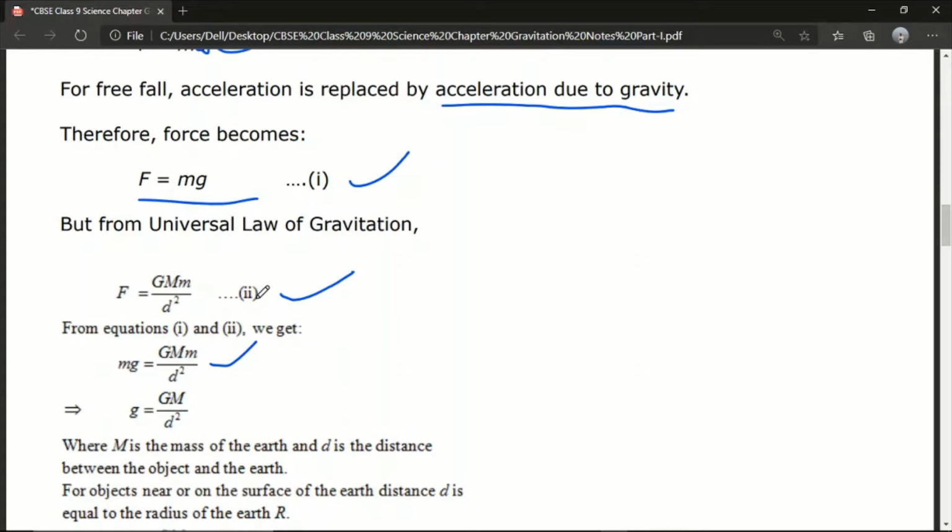So we get this from the two laws, Newton's gravitational law and Newton's second law of motion. You just combine both of them because the force is the same in both cases. You will find the small m on both sides will be cancelled. You will get g is equal to capital G, capital M by d square.